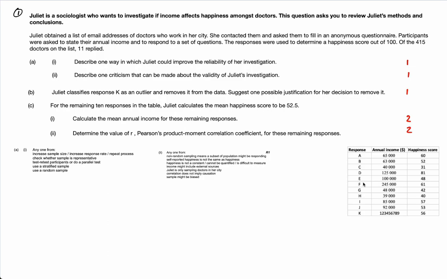Hi guys, okay, question 1. So Juliet is a sociologist who wants to investigate if income affects happiness amongst doctors. This question asks you to review Juliet's methods and conclusions.